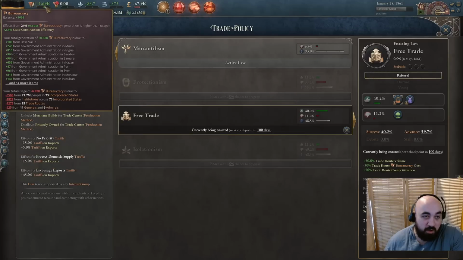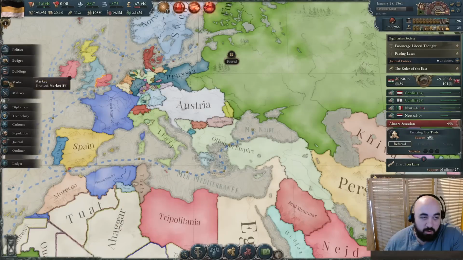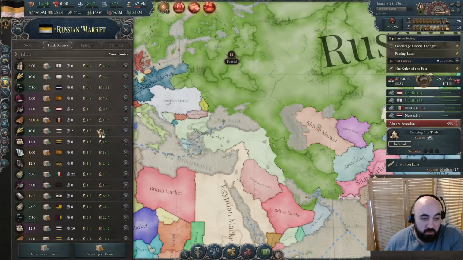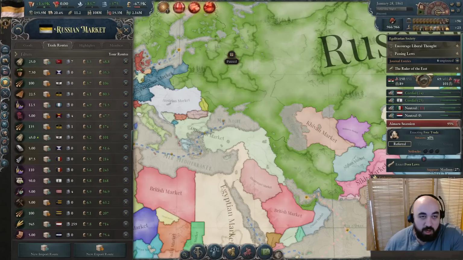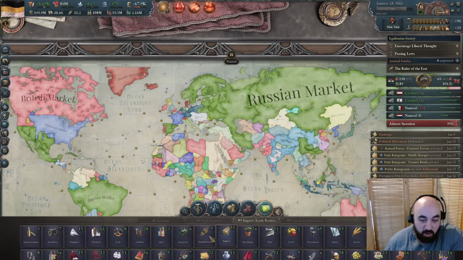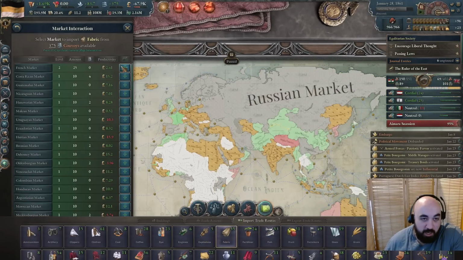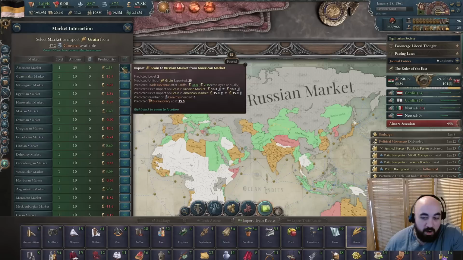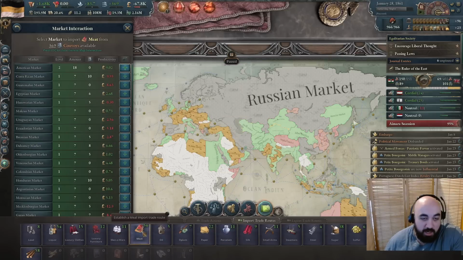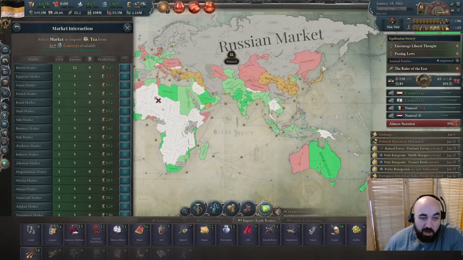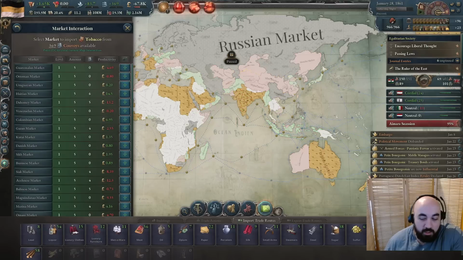We're spending so much bureaucracy on trade, and we're running trade routes that aren't necessarily profitable. We're fine with this, because we are just trying to do enormous volumes of trade with a whole bunch of people to try and incorporate them into our market. In particular, we're importing as much rural-oriented stuff as we can, for example from the French here, from the British here, we're importing as much of the agricultural stuff as we can, and we're exporting as much finished goods as we can, and we're not really overly concerned with profitability.